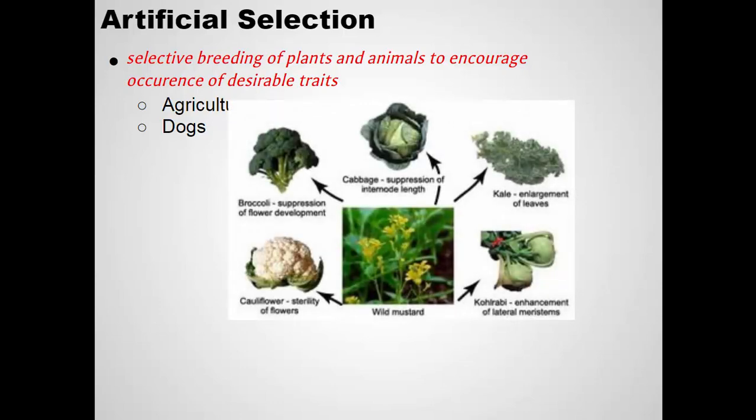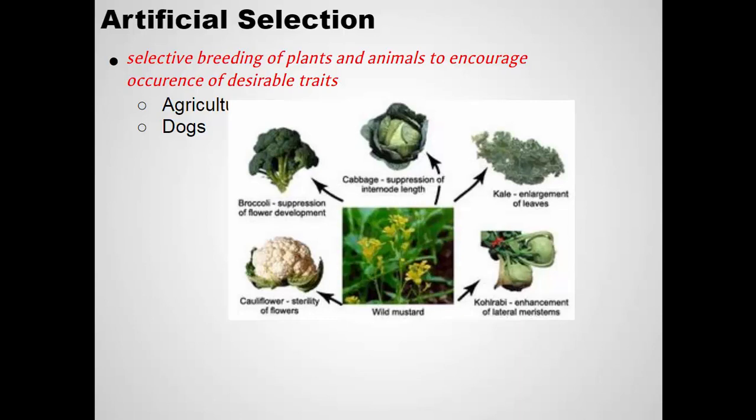So the fruits and vegetables and grains that we eat all originated as a wild plant. And humans took these wild plants, and most of them are still around. We still have the wild plants, and scientists have figured out how we selectively bred our crops from these wild ancestor plants. But, for example, this is wild mustard. It's a common plant. Kind of just looks like a weed with little flowers.